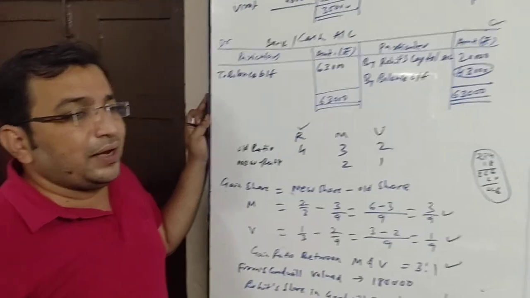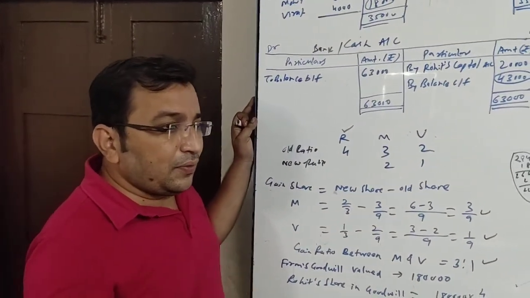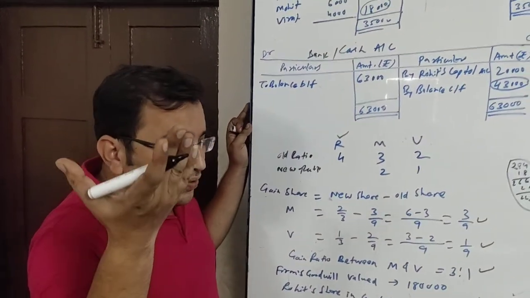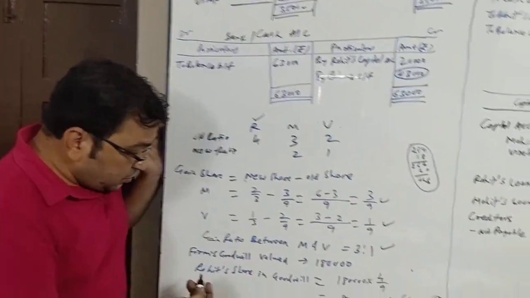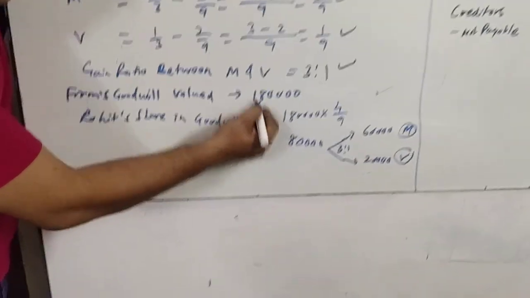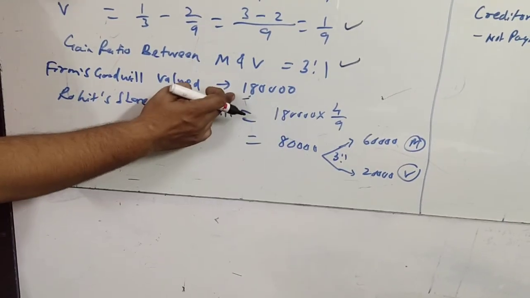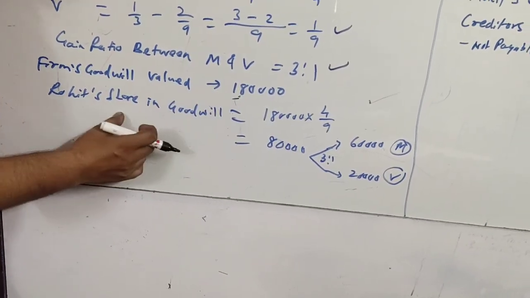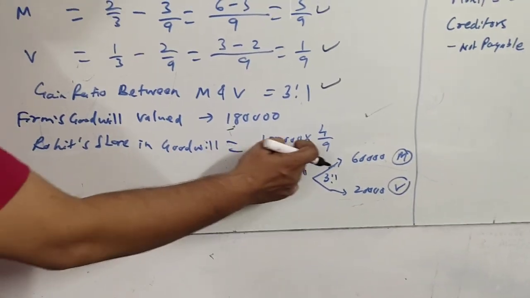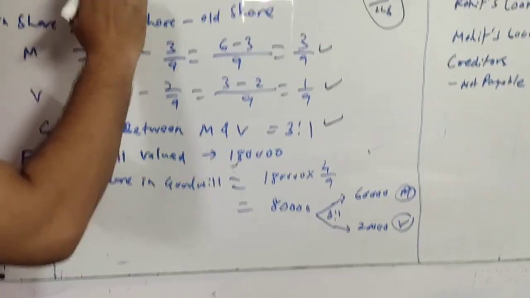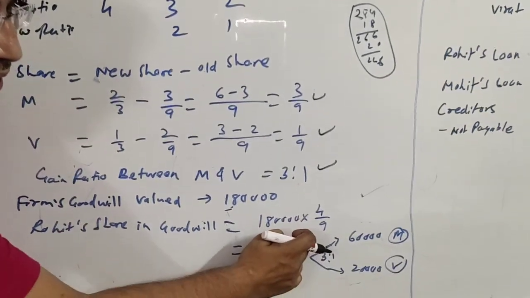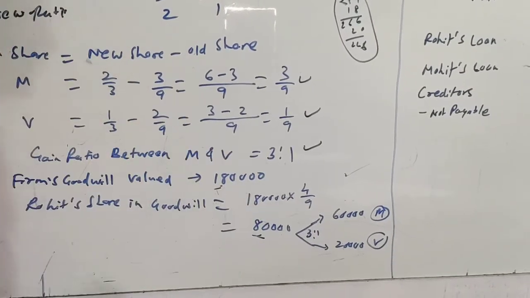Okay. So now we will find how much amount is to be paid to Rohit as goodwill. Firm's goodwill is valued at rupees 1,80,000. Rohit's share in goodwill will be 1,80,000 into his share. His share was 4/9, so 4/9 comes to 80,000.